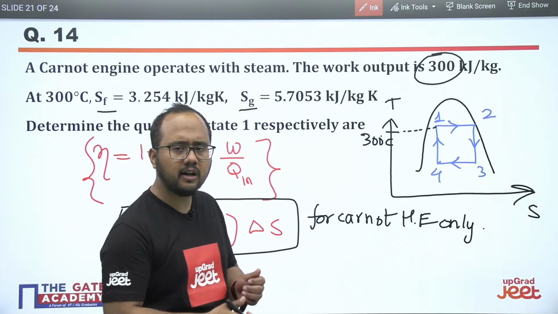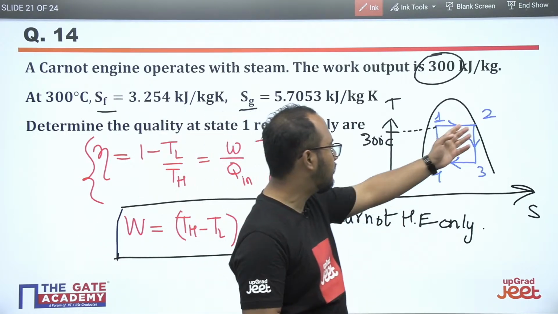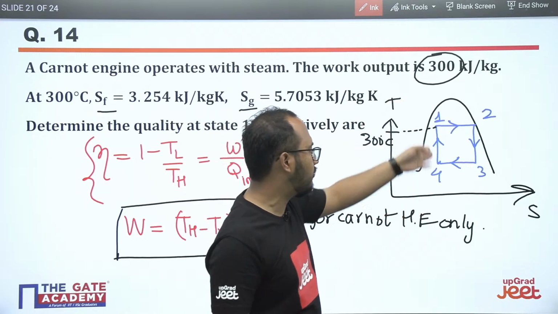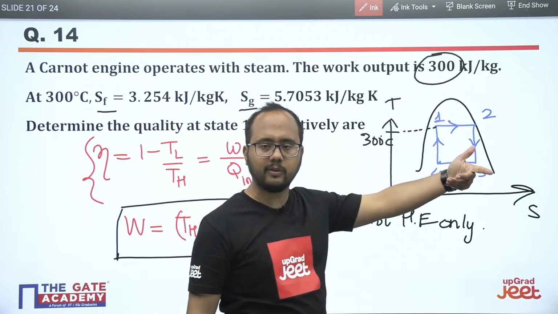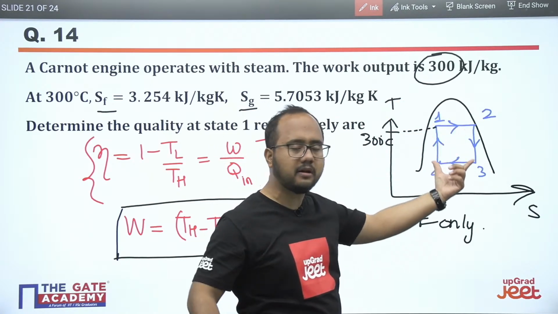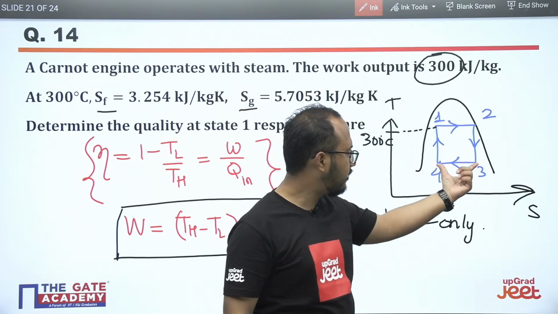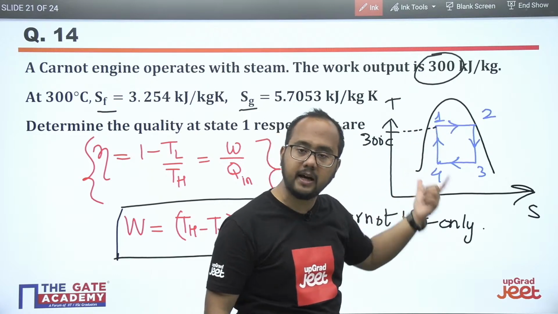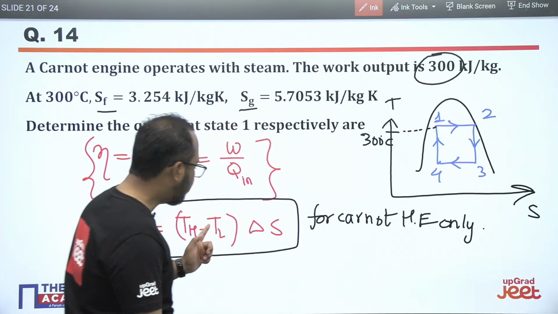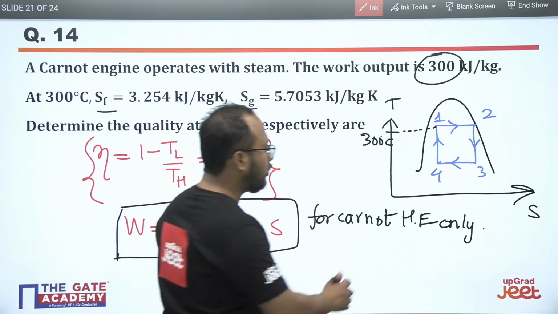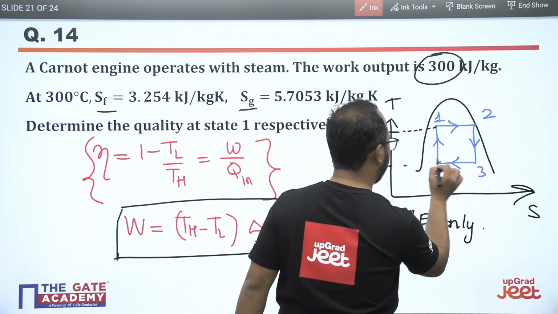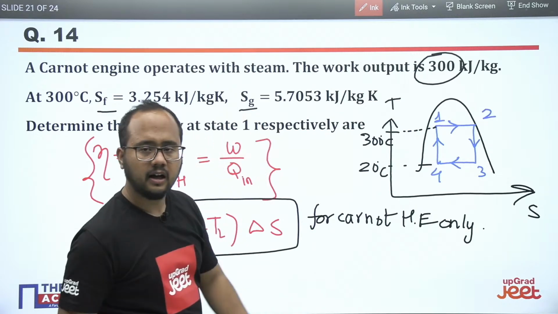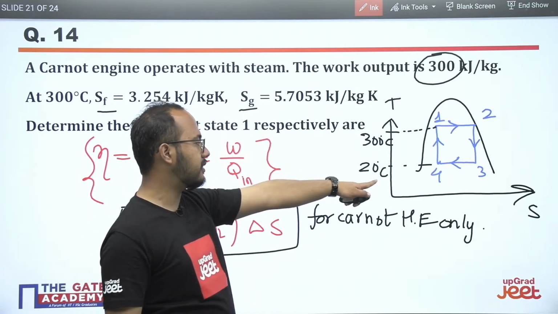And what about delta S? You can take delta S as S2 minus S1 or S3 minus S4. The value will remain the same because 4 to 1 and 2 to 3 are isentropic processes. The difference of entropy from 3 to 4 or 1 to 2 will remain the same, right? TH minus TL delta S. The lower temperature is given as 20 degrees Celsius and the higher temperature is 300 degrees Celsius.